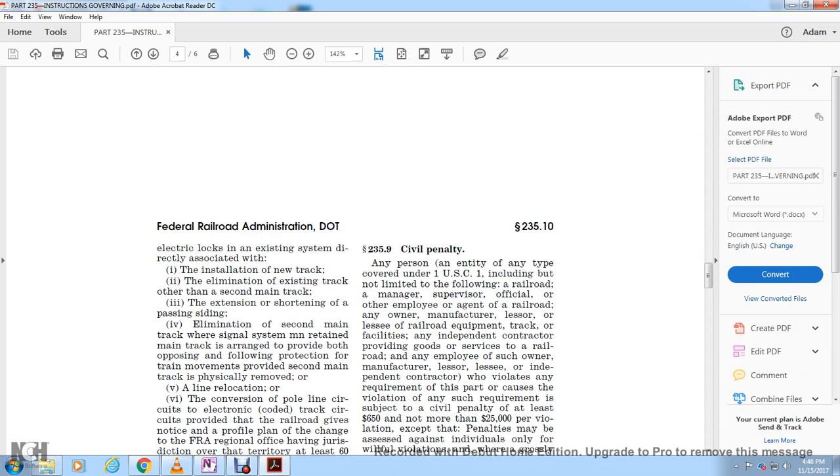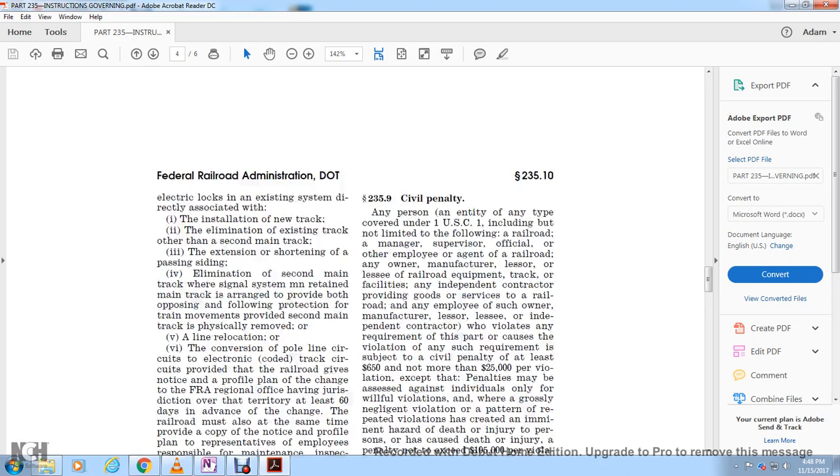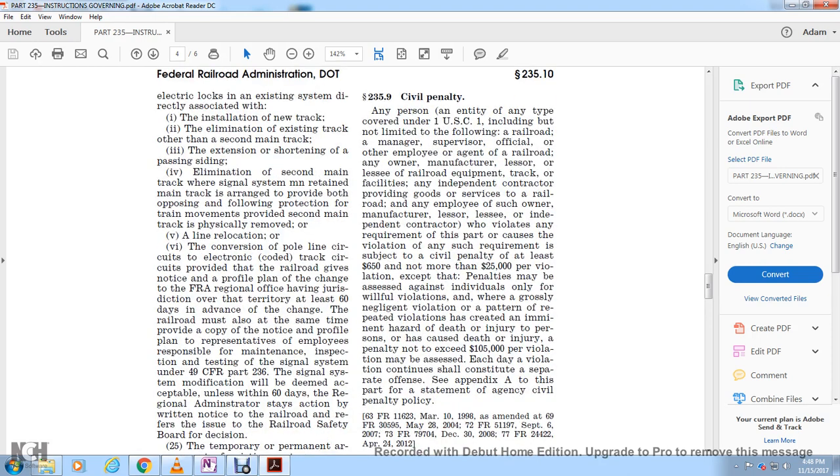Directly associated with the installation of new work, the eliminating of existing track other than the second main track, with the extension or shortening of the passing siding. With eliminating the second main track, the signal system must be retained on the main track of the arrangement to provide both opposing and following protection for the train movements that were provided with the second main track physically removed, or line relocation.